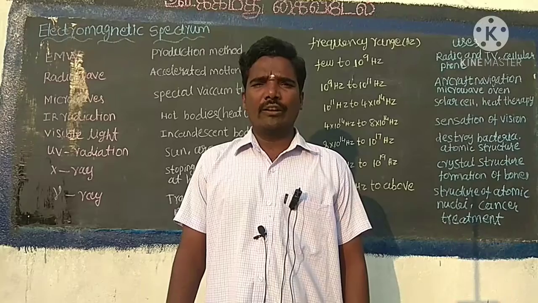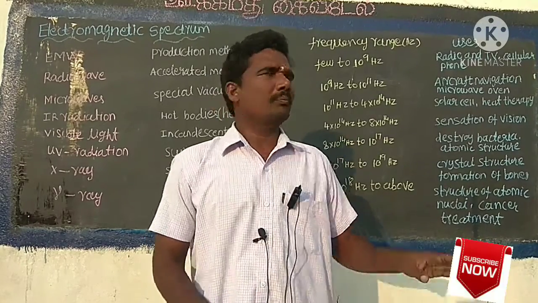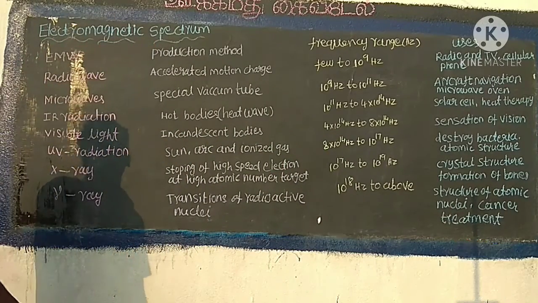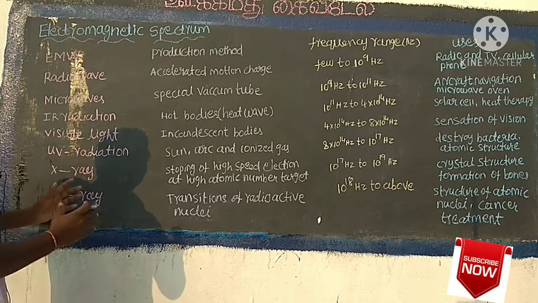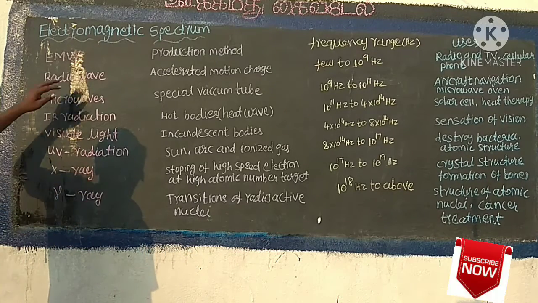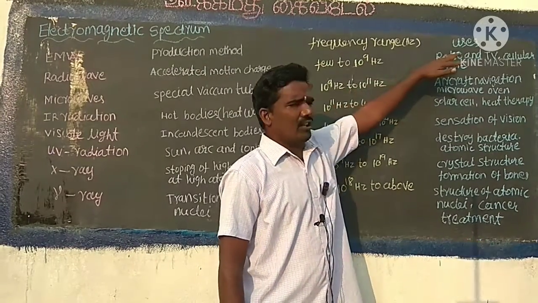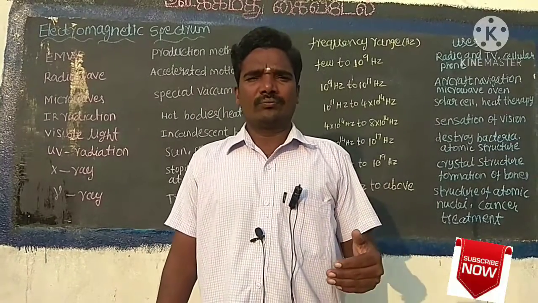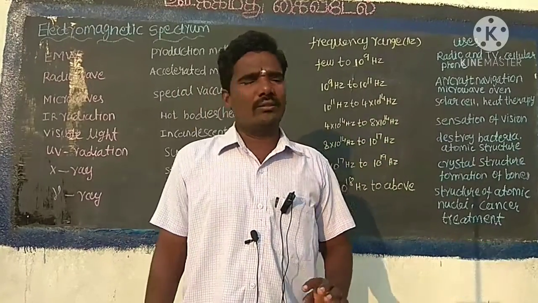Today we learn about the plus 2 physics 5th lesson, electromagnetic waves, in the subtopic of electromagnetic spectrum. I classify the electromagnetic spectrum into 4 types: electromagnetic wave, production method, frequency range and uses. We see them one by one: production method, frequency range and uses.